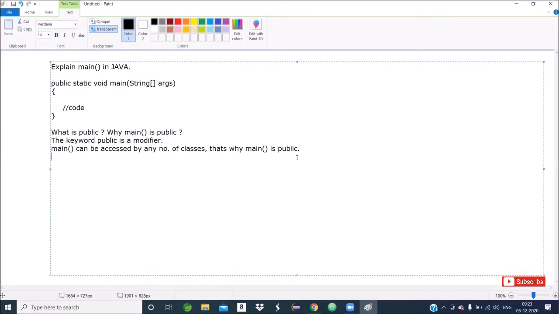But control is in C drive. Control is anywhere. But when you are executing, directly control is invoking main method, is calling main method. So what we are observing, main method can be invoked by JVM from everywhere. So that's why main method is public.